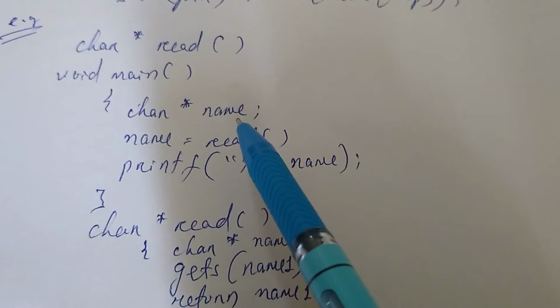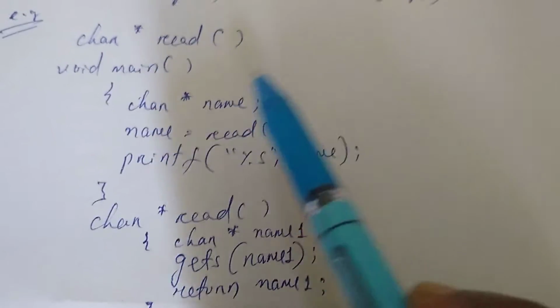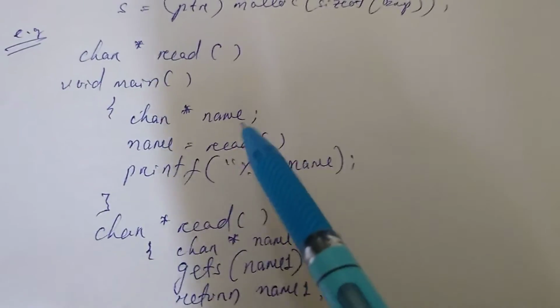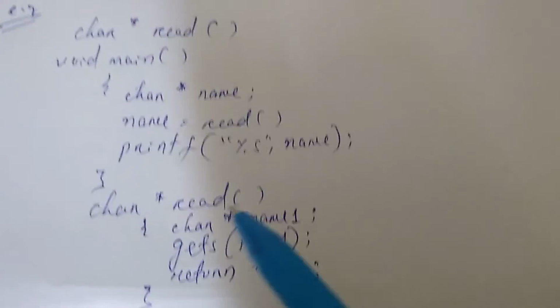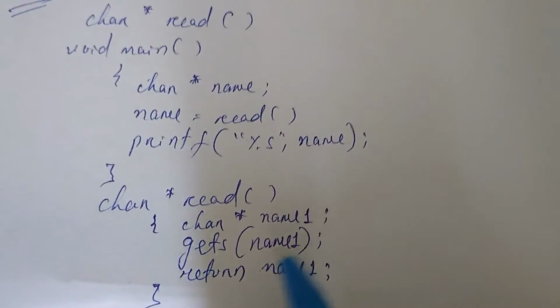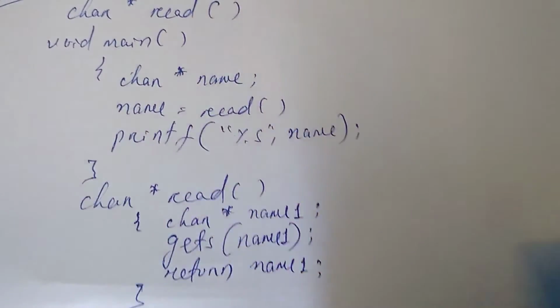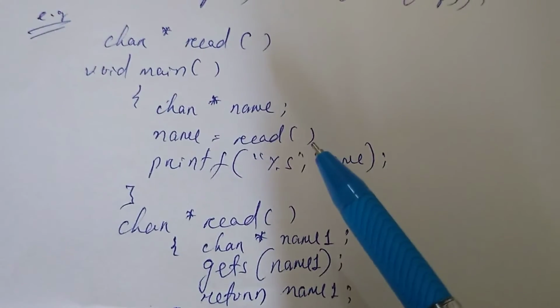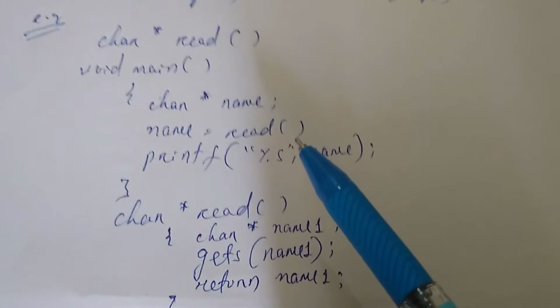So name is a pointer type variable which can hold the address of an array of characters. It is a string, but there is no string data type in C.